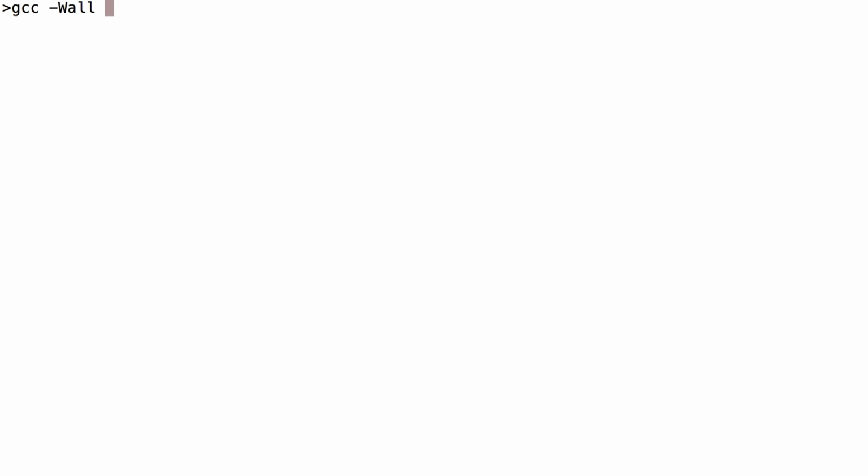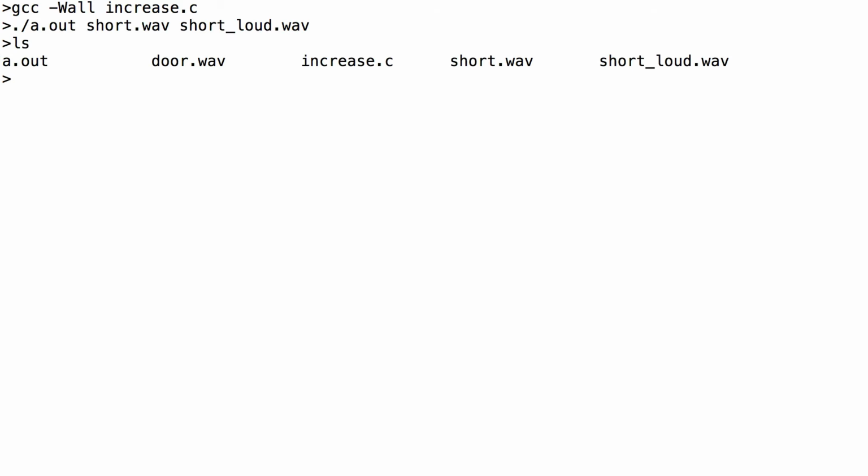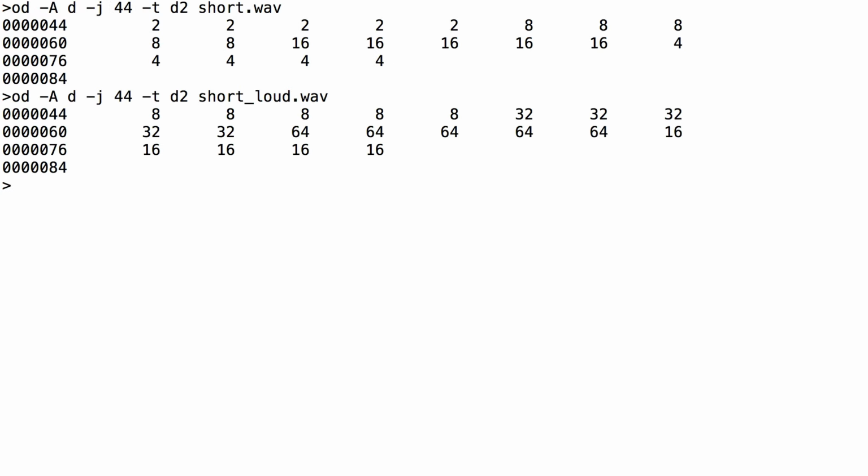Now let's compile and run our program and use OD to test the results. We now have a new file called shortloud.wav. Let's look at the output of OD on the original short.wav file and also on the new shortloud.wav file that we just created. Notice that each sample in shortloud.wav is 4 times as large as the corresponding sample in short.wav. It looks like our program is working as it should.